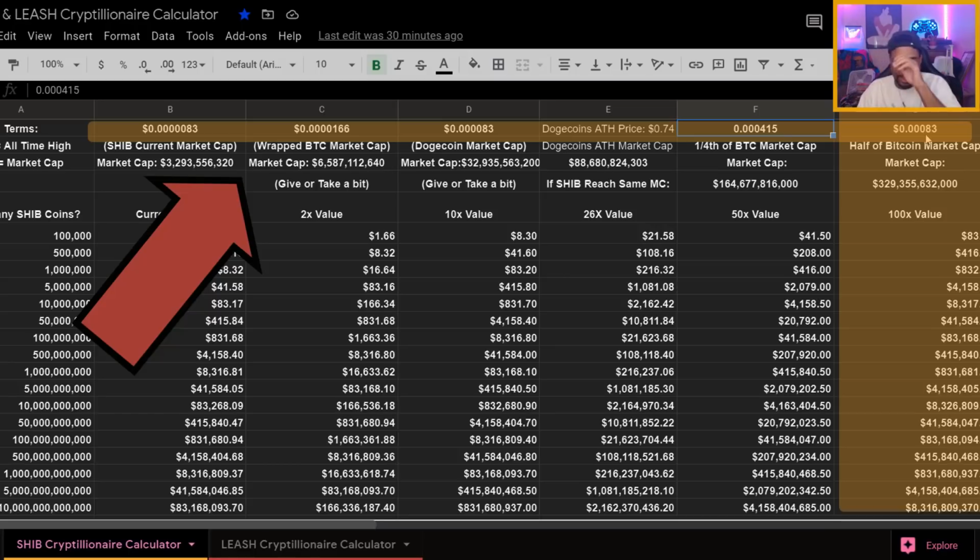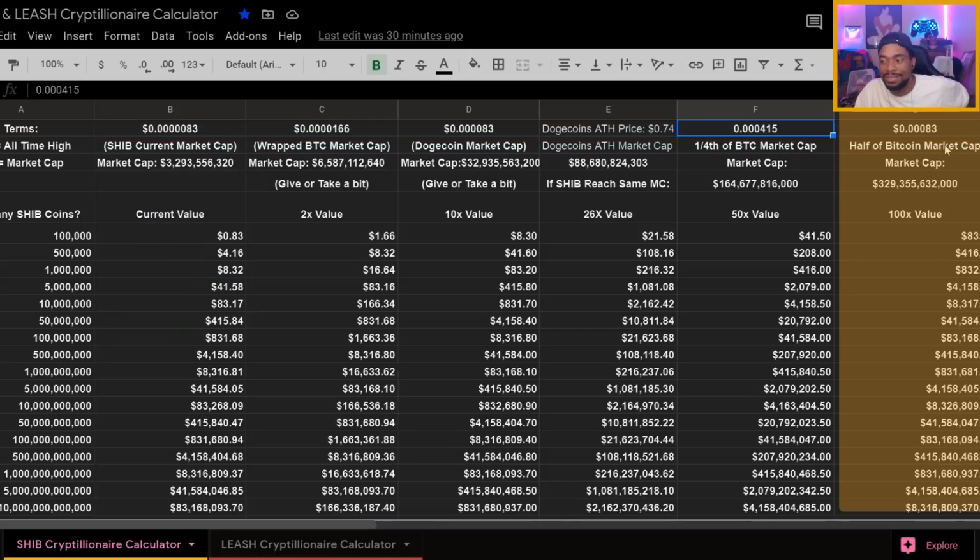30415. And then if SHIB price was to 100x, it would have to be around 3083. So if SHIB was to 100x, this means this will be the price per SHIB, 3083. All right. So do I think it is impossible? Like I said, I don't think it's impossible. I think it is possible, but I'm not going to be one of these YouTubers that's just like, yeah, it can happen easily, it can happen in a month. No. This would obviously be